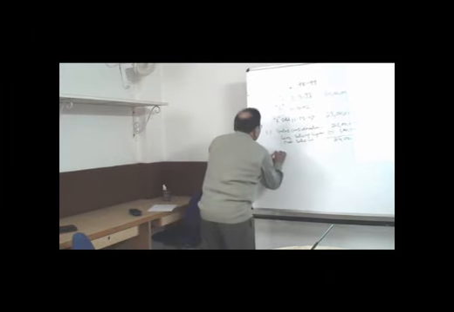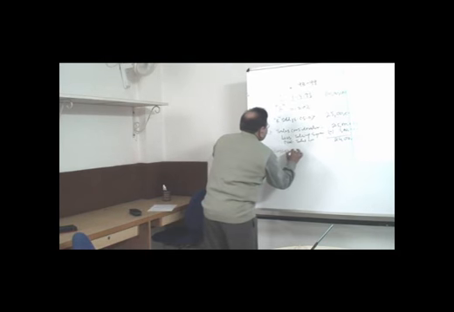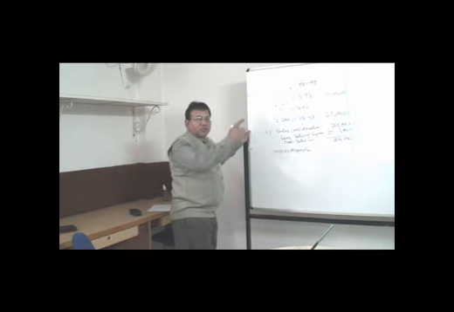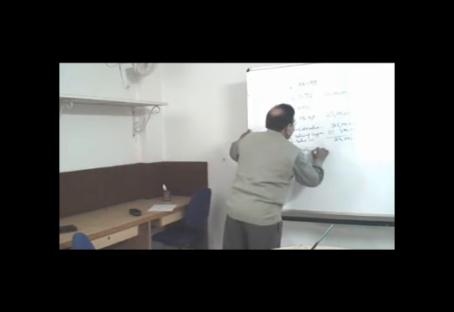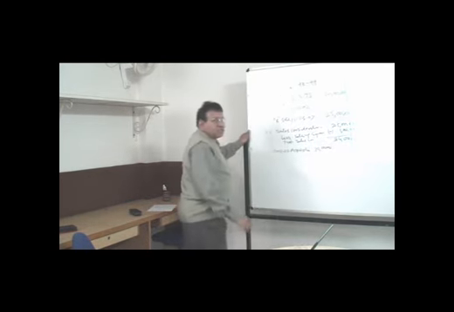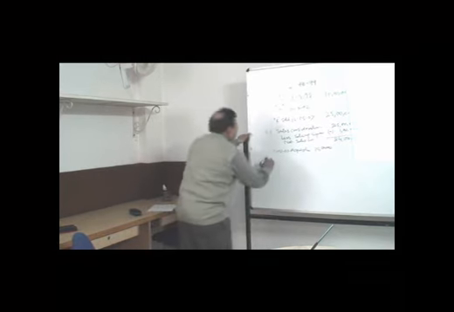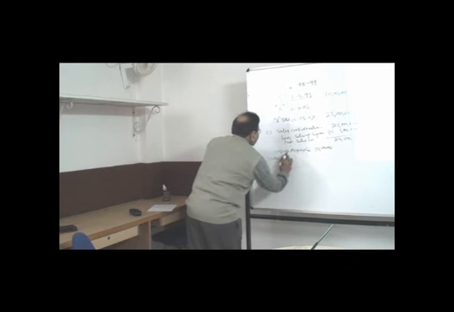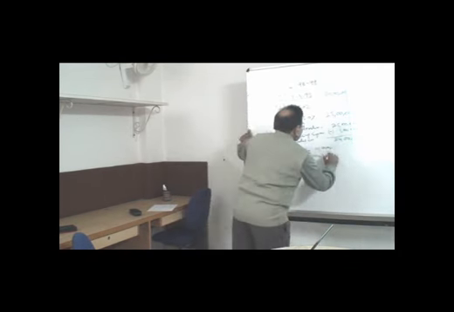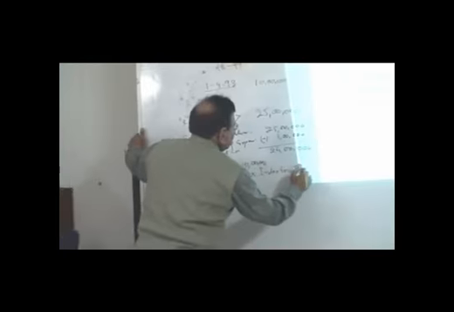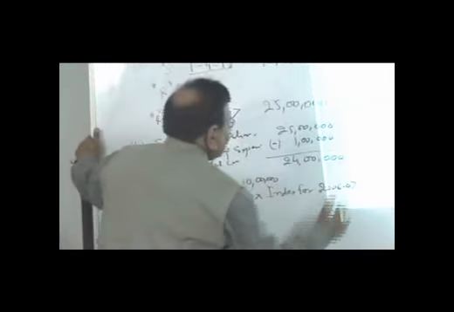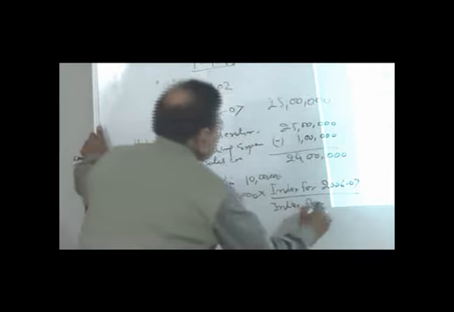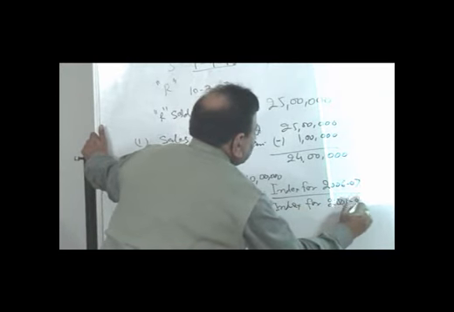The cost of acquisition shall be the cost in the hands of the previous owner, that is rupees 10 lakhs. So that is the cost of acquisition. Now if you want to calculate the indexed cost of acquisition, it would be 10 lakhs into the index for 2006-2007 divided by the index for 2001-2002.